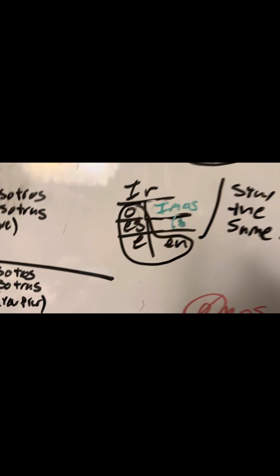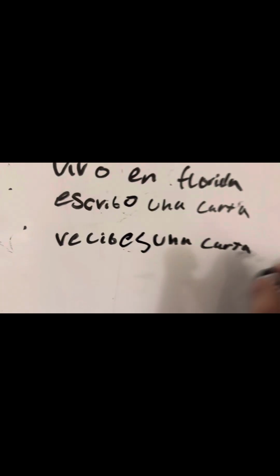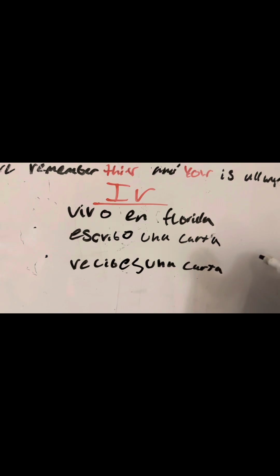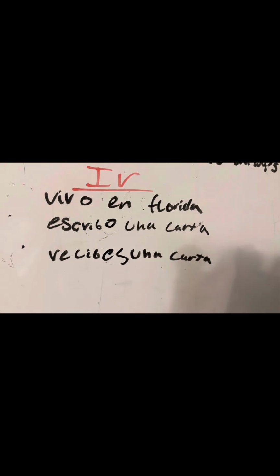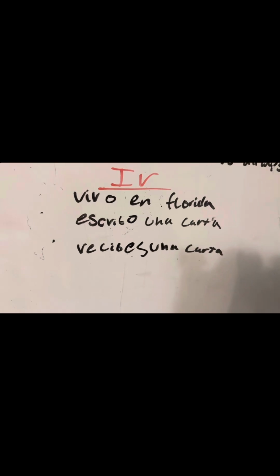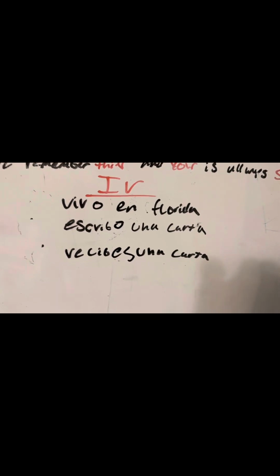We know tu, remember, on our little map here becomes es. Recibes una carta. Simple. Look at that. I live in Florida, I write a letter, you receive a letter. Vivo en Florida. Escribo una carta. Recibes una carta.